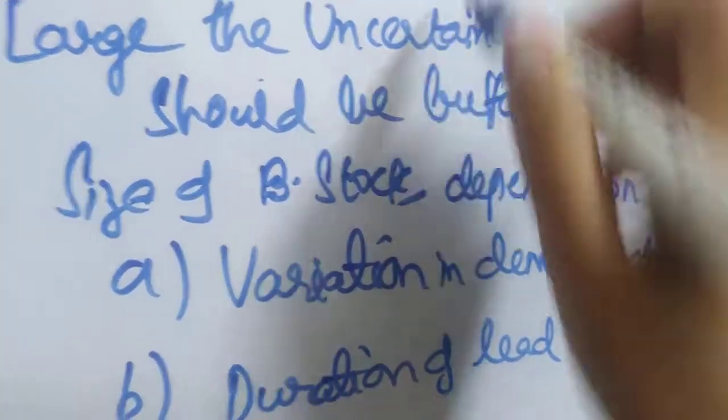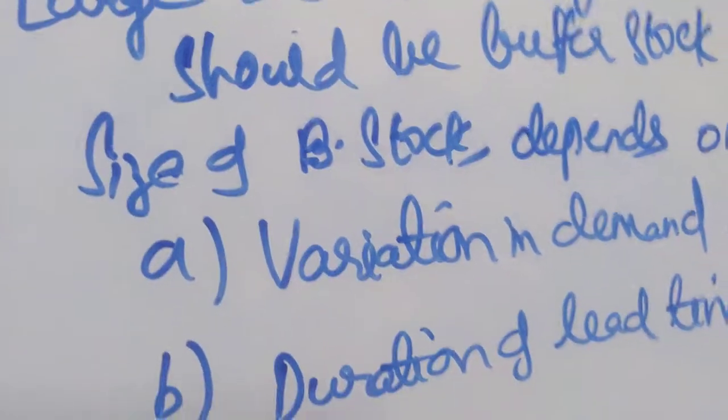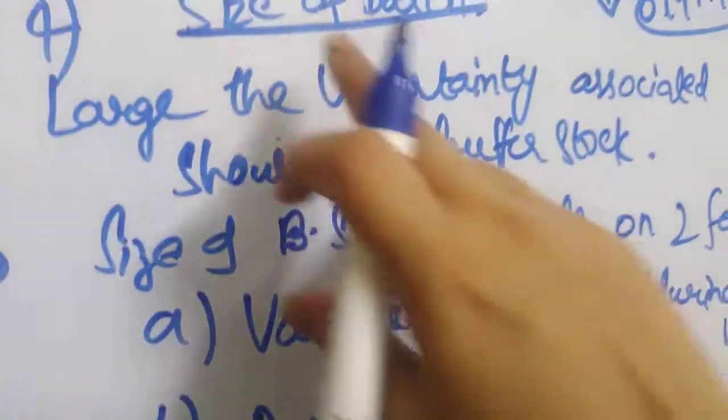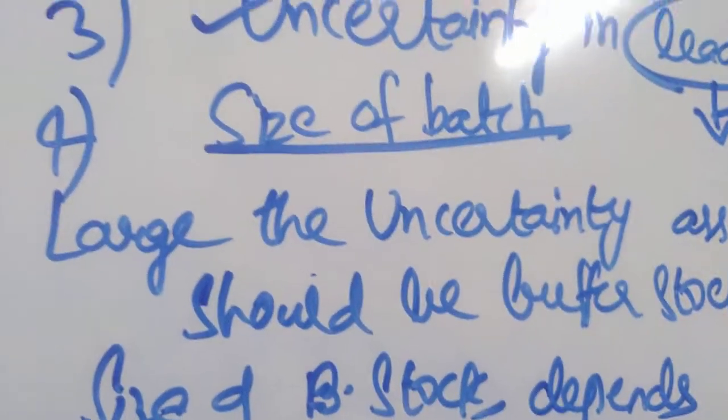Then the size of the batch. Whether the batch size is less or more, once you have sold everything you have to order. So the size of the batch also affects the choice of safety stock.